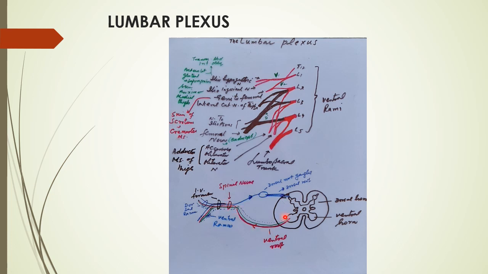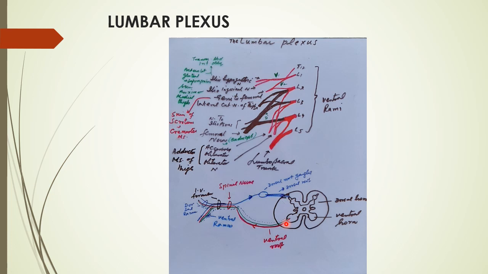One important thing is that in the anterior horn there are two groups of muscles, extensors and flexors. The extensor passes as a separate group, as shown by this green line, and second is the flexor, that red line.